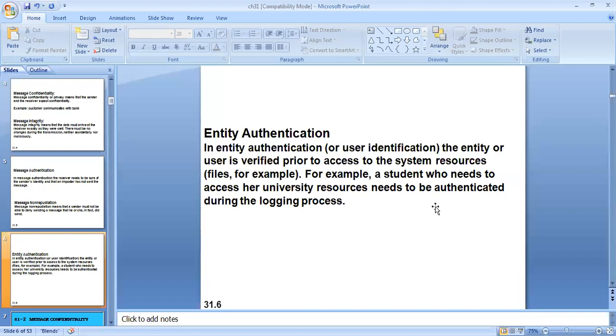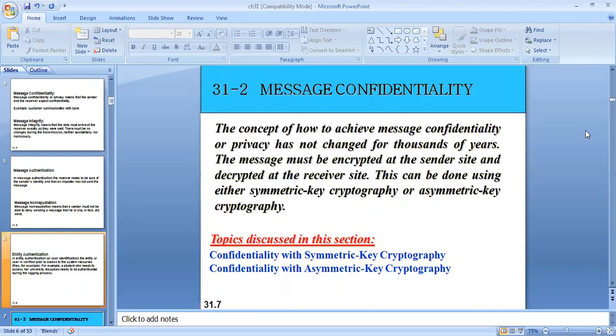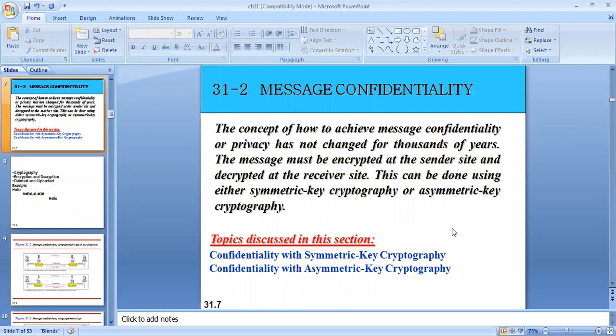Now we are going to study in detail how message confidentiality, integrity, authentication, and non-repudiation are managed. For this, we need to study a few important terms, so let us study those first. The first one we are going to discuss is message confidentiality. The concept of how to achieve message confidentiality or privacy has not changed for thousands of years. So for many years, we have had this concept of confidentiality.